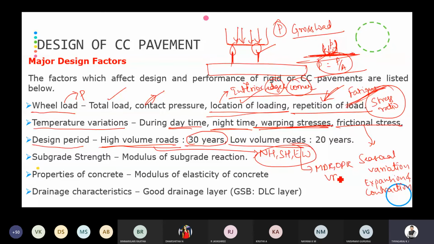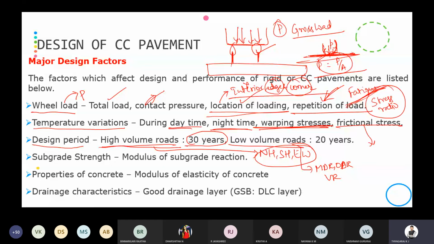ODR and VR. I hope you all know these things, right? What is MDR? Can anybody explain what is MDR? What do you mean by MDR? Kindly respond. Major district roads. So, major district road, other district road and village roads.